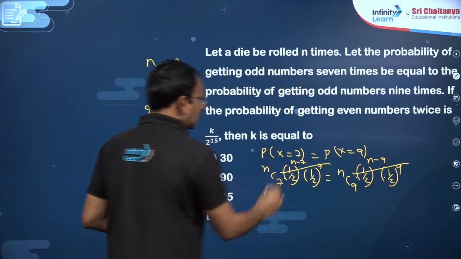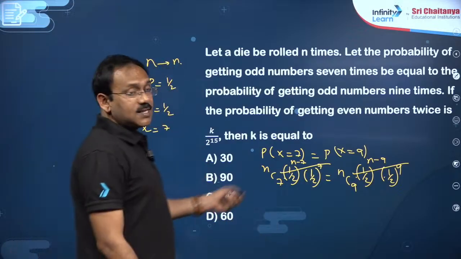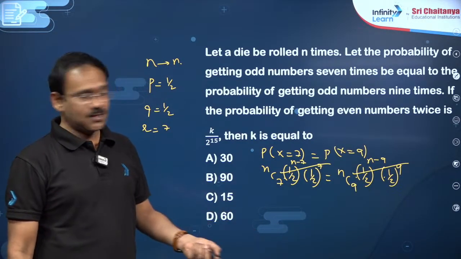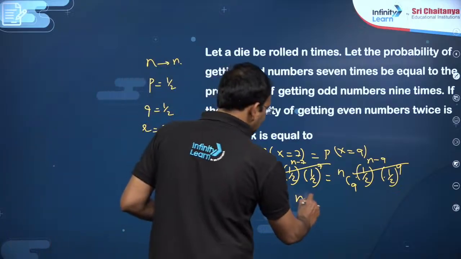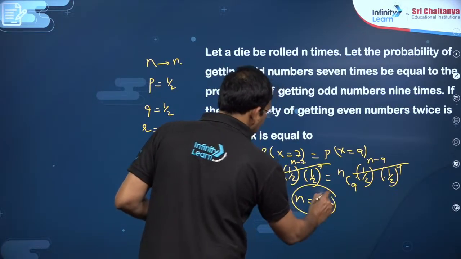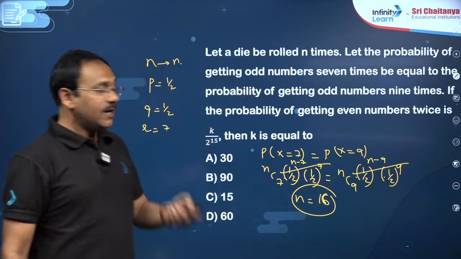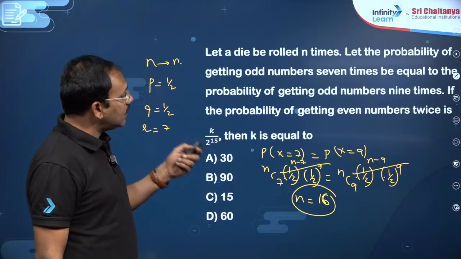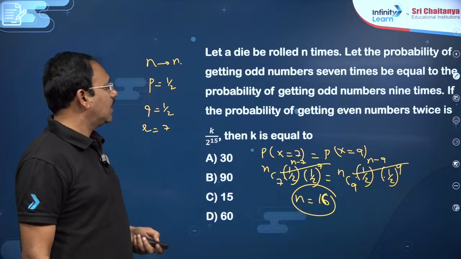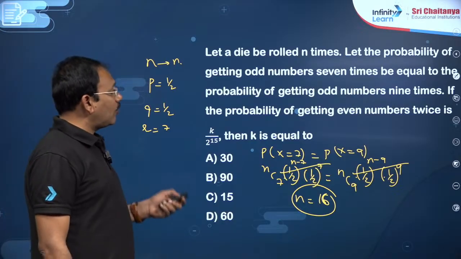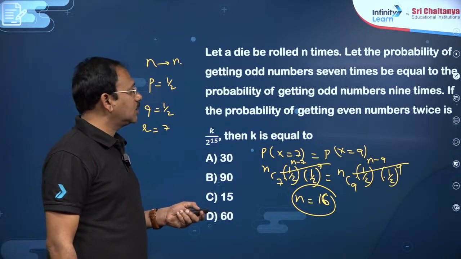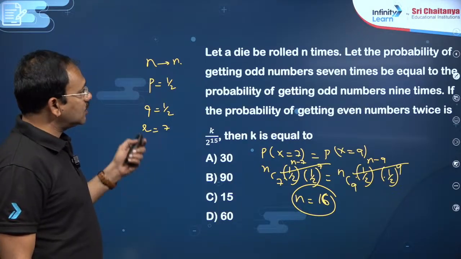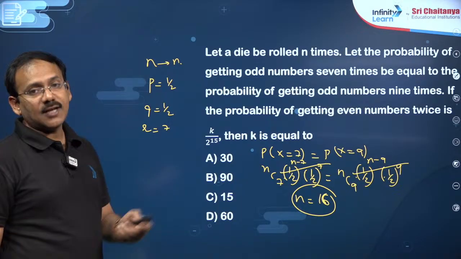In fact, these two are the same, you can cancel. nCr is equal to nCs means either r is equal to s or r plus s is equal to n. n must be 9 plus 7, which is 16, my dear friends. If n is 16, now the probability of getting even numbers twice, in the sense that the die is thrown 16 times.